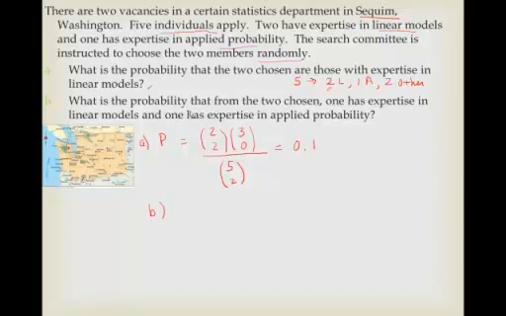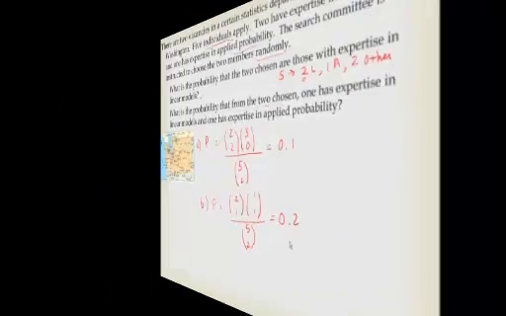Now for part B, what's the probability that from the 2 chosen, 1 has expertise in linear and the other in applied probability? In that case, the linear has 2 and we're choosing 1, and we're taking 1 choose 1, and so that's our total choice right there. And this is 5 choose 2 again, and we'll get 0.2. So there we go. It's just 20%.